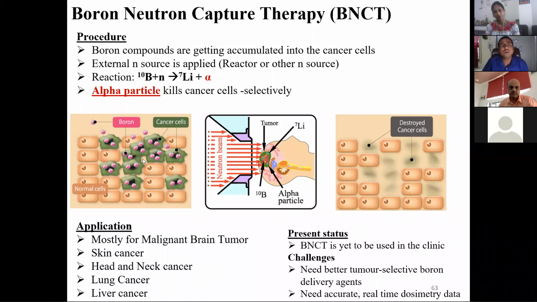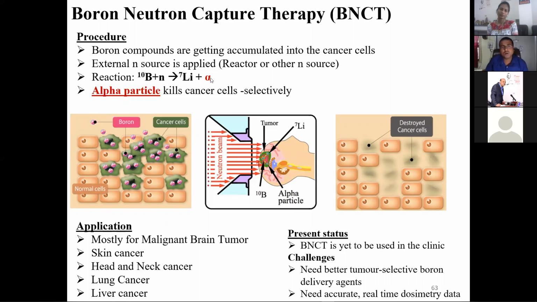What is done is that we know there is a very important nuclear reaction, boron-10 neutron capture. This is the way the control rods in a nuclear reactor work. There is a huge cross section for this reaction. Boron-10 is an enriched source, lithium-7 is produced, and an alpha is emitted. This alpha will interact with the tumor cell and destroy it. That is the way it works.